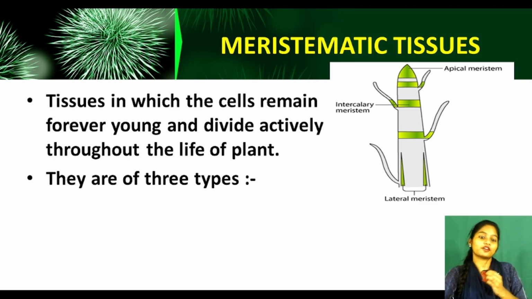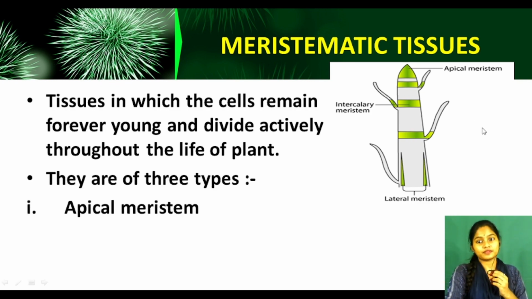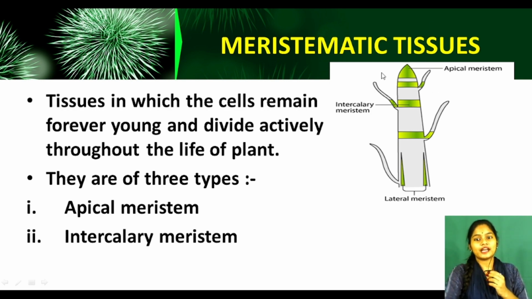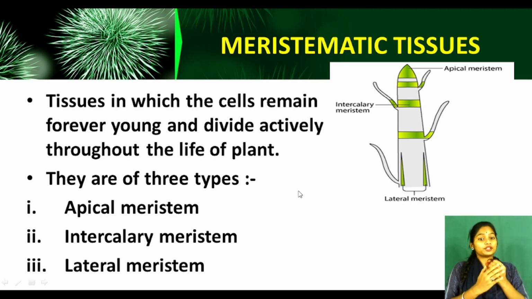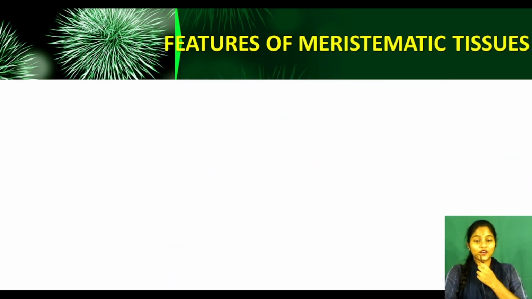They are of 3 types. What are they? Apical meristem. Now next is intercalary, in the middle. Now next one is lateral, in the down. So the tissues which are forever young and divide actively throughout the life of the plant are of 3 types: apical meristem, intercalary meristem, lateral meristem. Clear?